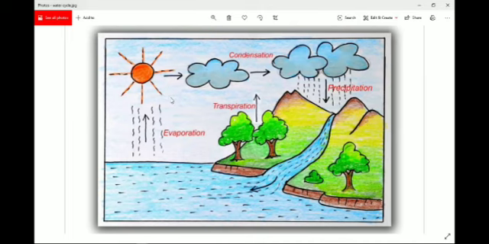So it forms water vapor, and a large amount of water is also given out from the leaves of plants. You can see here, transpiration. Transpiration is the process where an excess amount of water is given out by the plants. Yes, you have also learned this in your first chapter, I think. What is transpiration? Transpiration is the release of, or giving out of, the excess amount of water present in the plant.